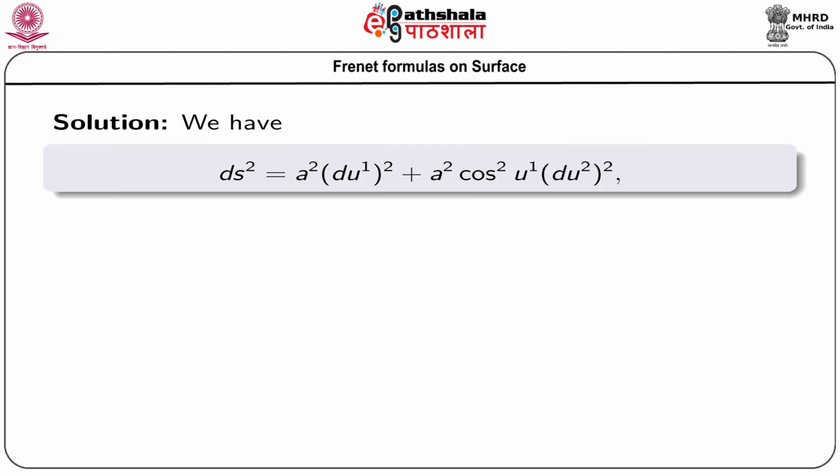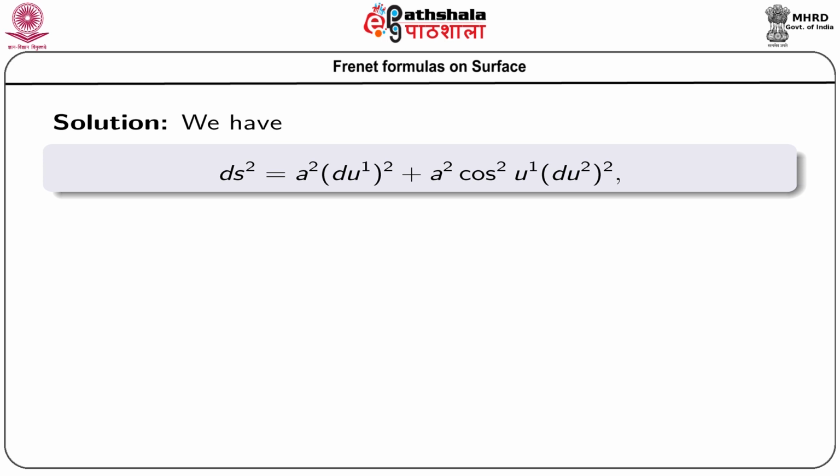Now, from the equation given above, we get the first fundamental form d s square equals a square du 1 square plus a square cos square u 1 du 2 square. We know how to find this first fundamental form from the previous chapter.